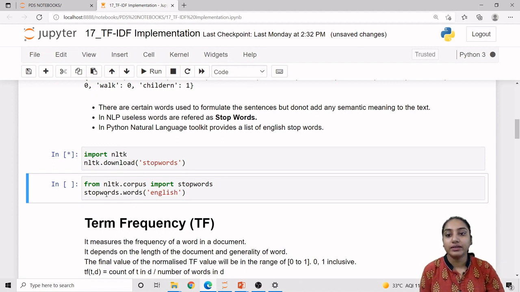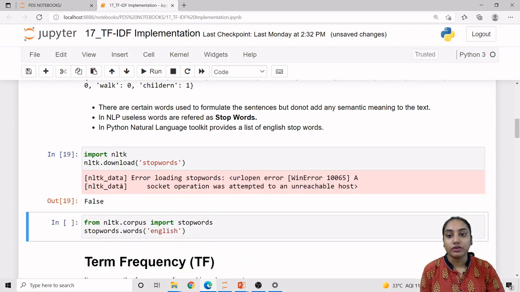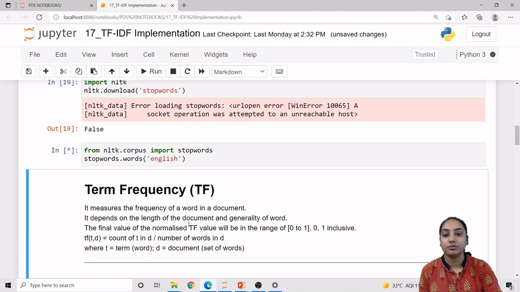Now how can we see which stop words are implemented by default? For that we can use this method: from nltk.corpus import stopwords. From the corpus we are importing stopwords, and we use stopwords.words('english'), so whatever English stop words we have will be represented.